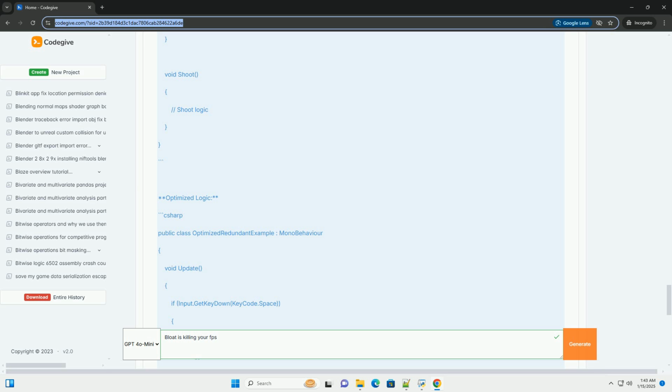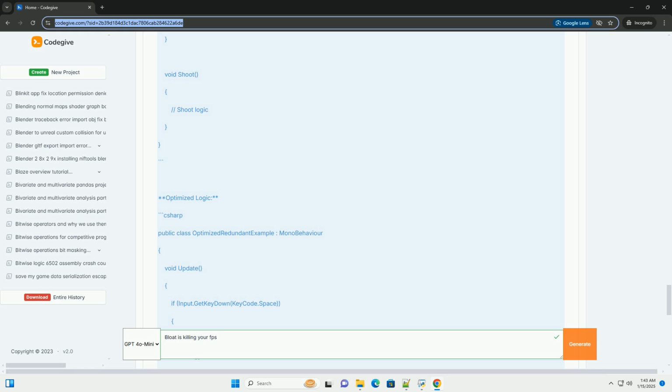Example 1. Excessive game objects. Inefficient code. Optimized code. In the optimized code, we limit the number of enemies instantiated, which reduces overhead. Example 2. Heavy textures. Inefficient texture usage. Optimized texture usage. In the optimized version, we load a single texture instead of multiple large ones, reducing memory usage and improving rendering speed.